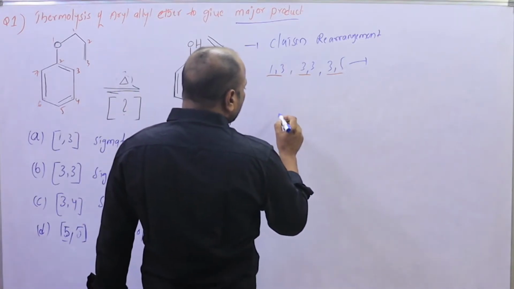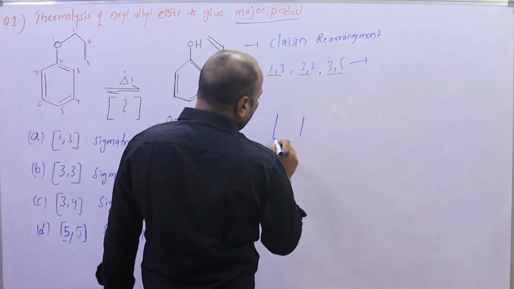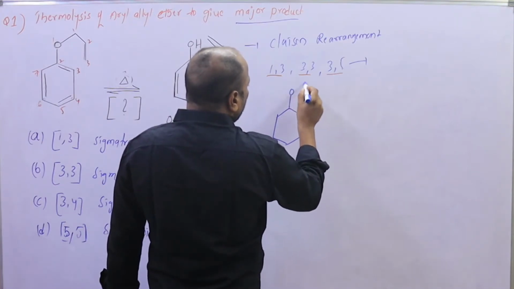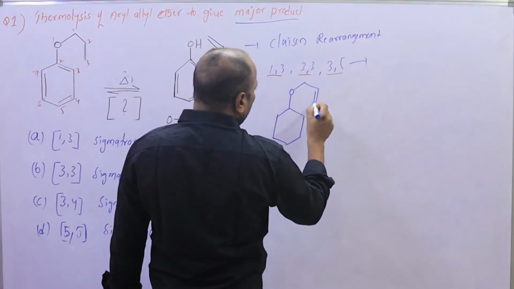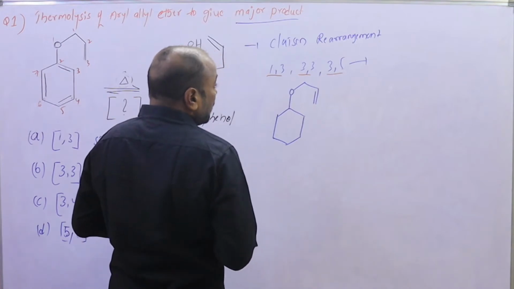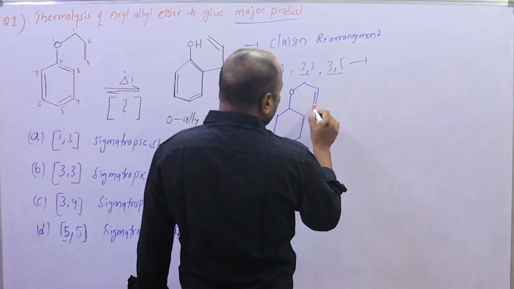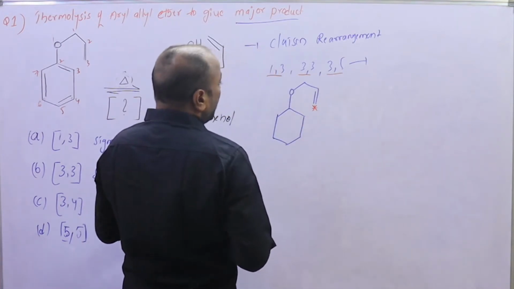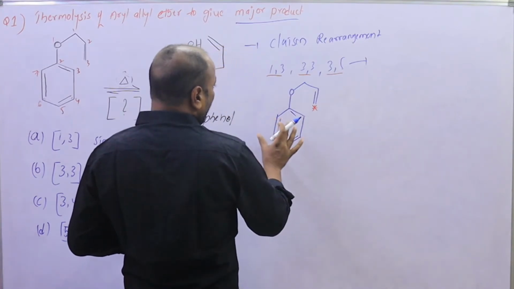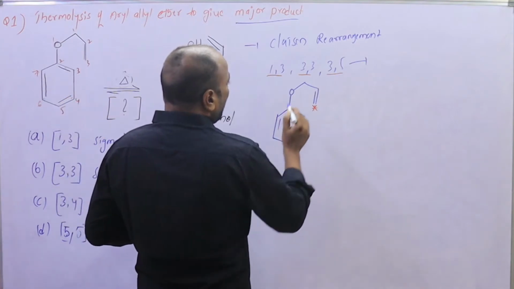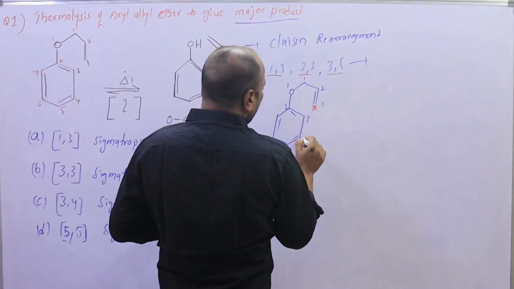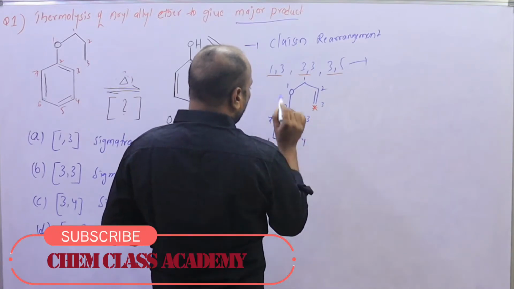See here this reaction. It is an aryl allyl ether, and two sigmatropic reactions are possible. Numbering 1, 2, 3, 4, 5, 6, 7.